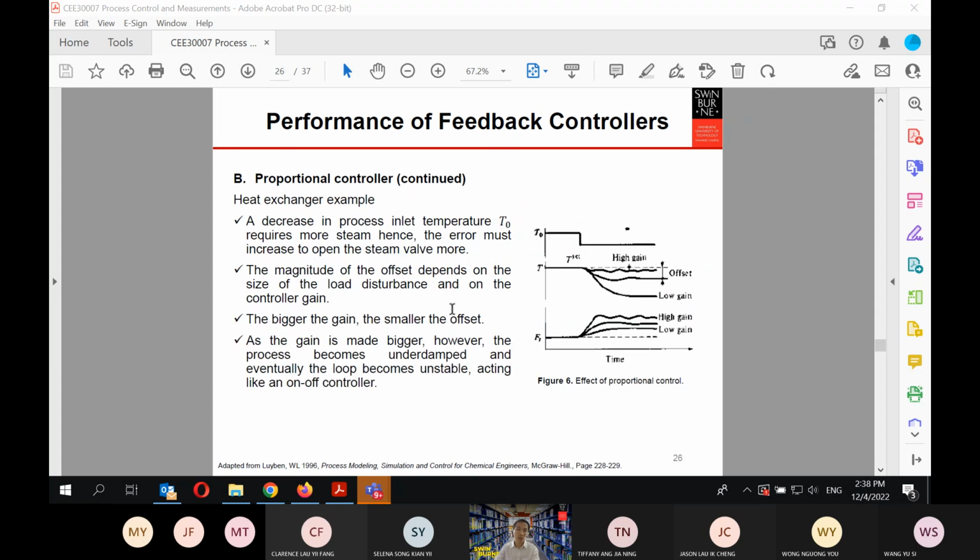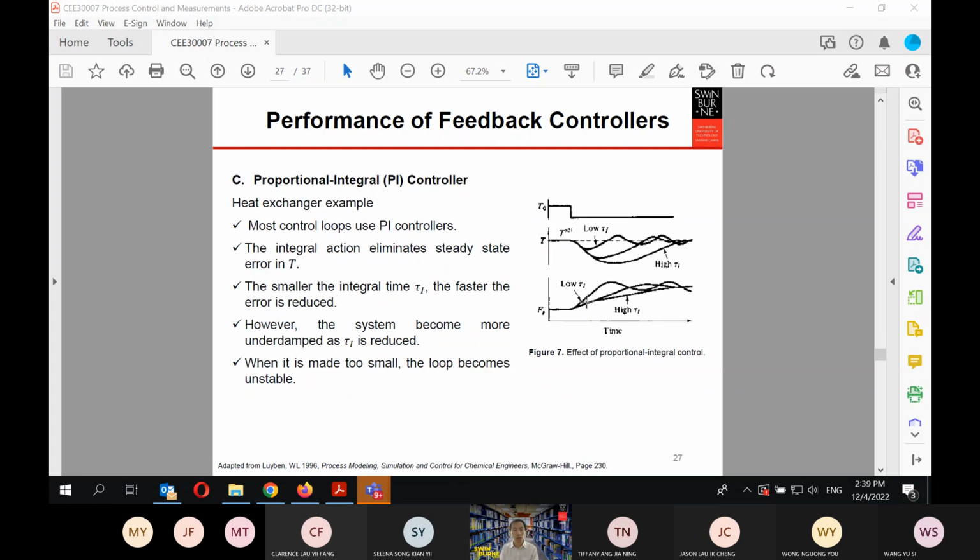These are the proportional controller responses for the heat exchanger example. In case you have this kind of step change, it basically goes down, and then this is what the response will look like. If you put in a high gain or a low gain, you will definitely have an offset. And this is the flow rate, the manipulated variable that you change to make sure your temperature, the controlled variable, is controlled so the deviations will be as small as possible.